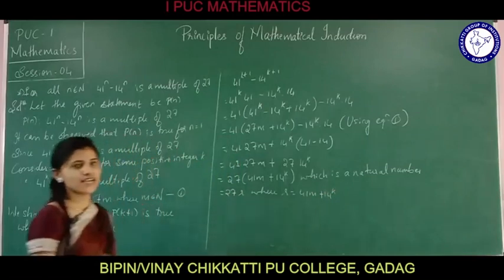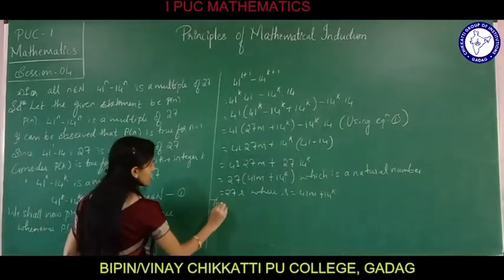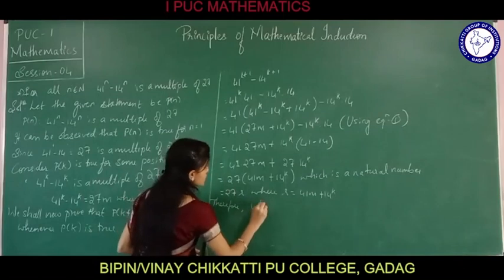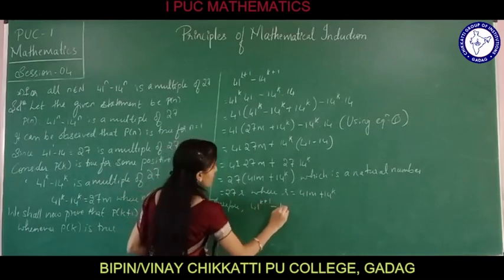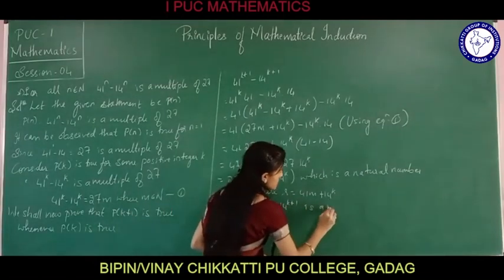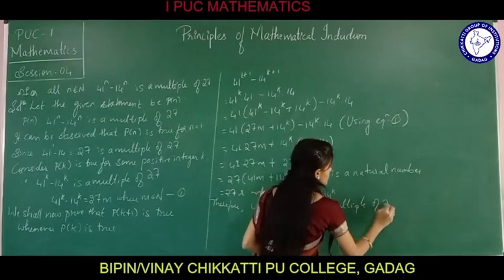Therefore, what we can say? It is a multiple of 27. Therefore, 41 raised to k plus 1 minus 14 raised to k plus 1 is a multiple of 27.